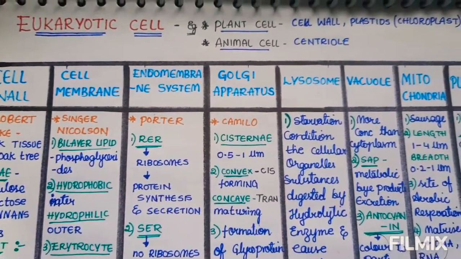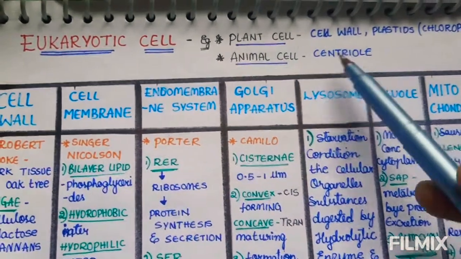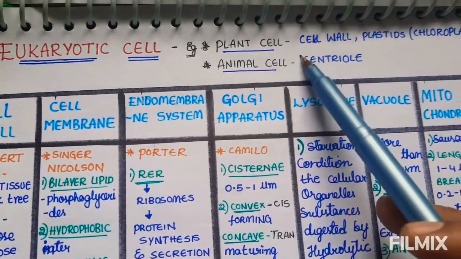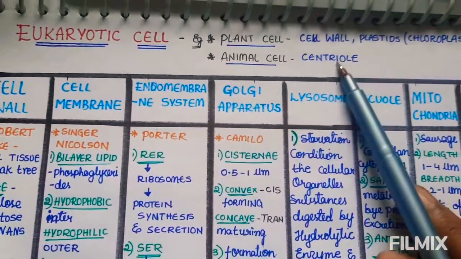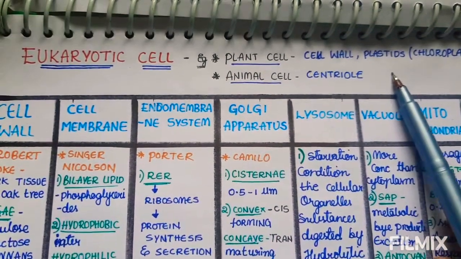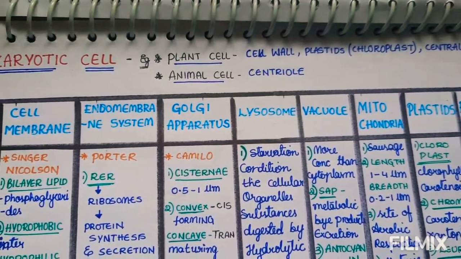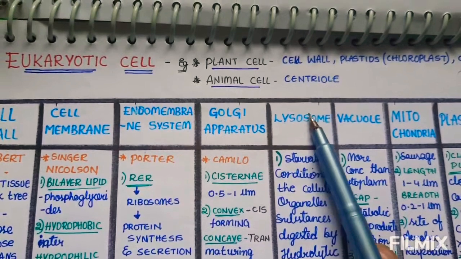In a eukaryotic cell there are two examples, that is plant cell and animal cell. The major differences between these two: the plant cell has a cell wall, plastids such as chloroplast, and a central vacuole, whereas these are absent in an animal cell.